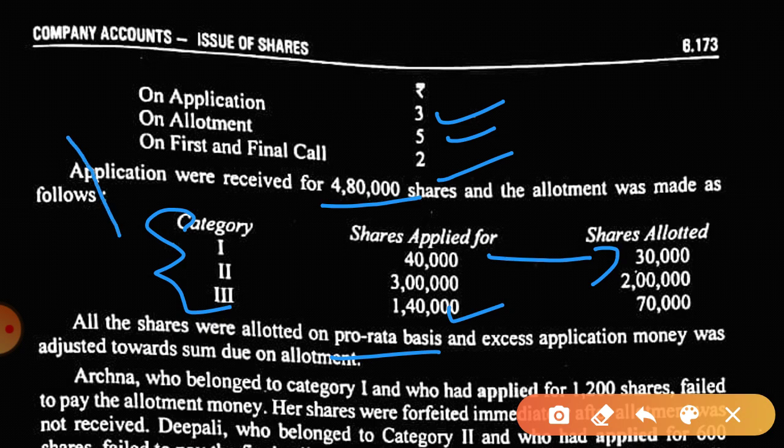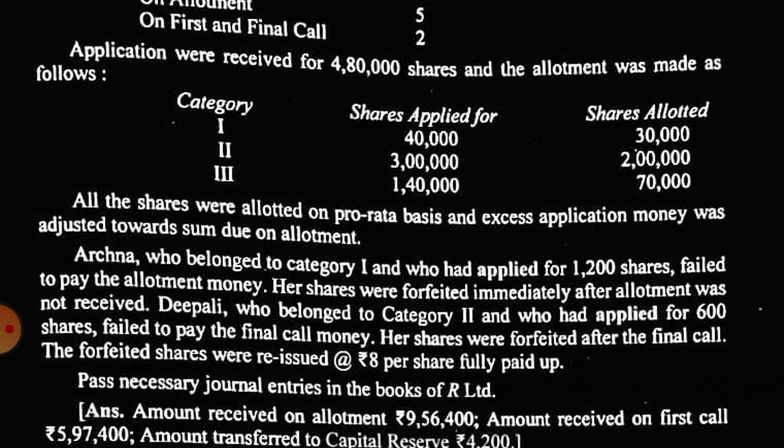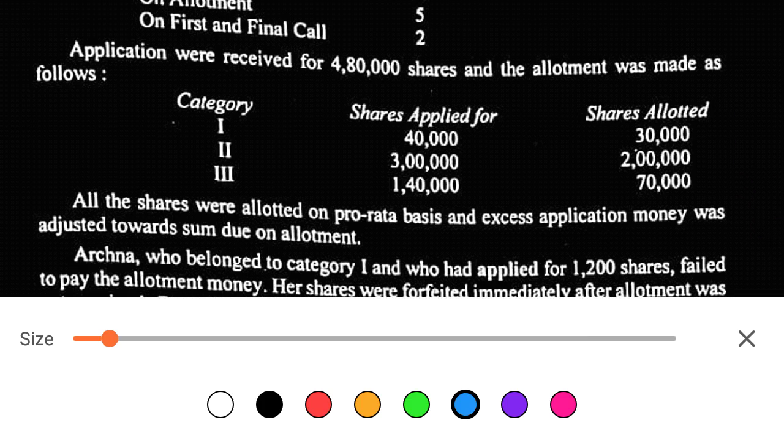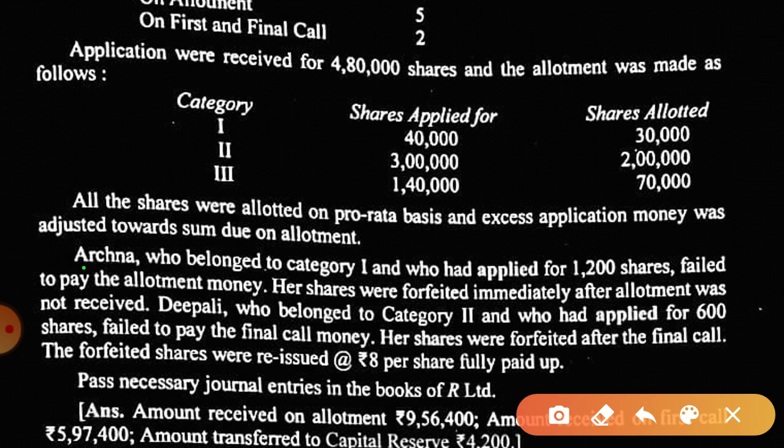Then there are two applicants, one is Archana and the other is Dipali. You can see Archana failed to pay allotment money and her shares were forfeited. She was in the first category, and Dipali was in the second category. So Archana, I'm writing A for Archana, was in the first category and Dipali was in the second category.